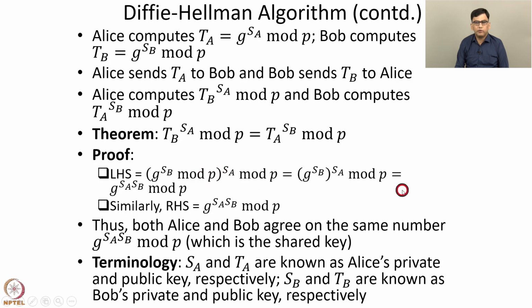SA is known as Alice's private key and TA is known as Alice's public key. Similarly, SB and TB are known as Bob's private and public key respectively. As the name suggests, SA and SB are secret, hence they are known as private keys, and TA and TB are sent over the channel where they can be sniffed by intruders. TA and TB are hence public.